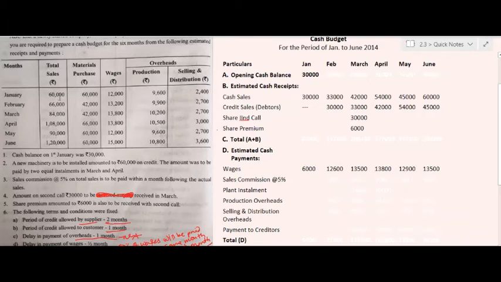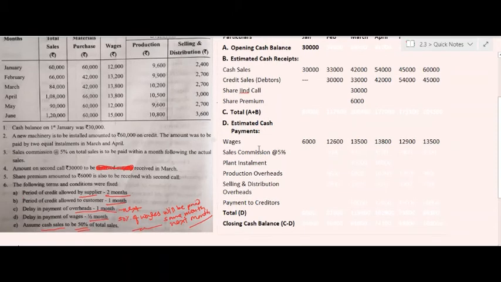Likewise, we have to calculate the commission on sales in the respective months. The commission on sales in the month of February will be 6,000, and in the month of March we have to calculate the commission on the amount of 66,000 rupees. So the commission on sales from January to June 2014 will be as follows.